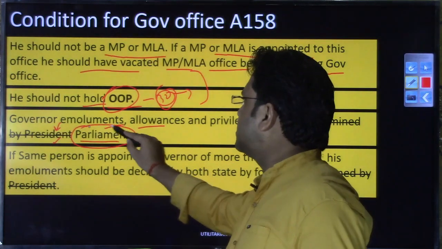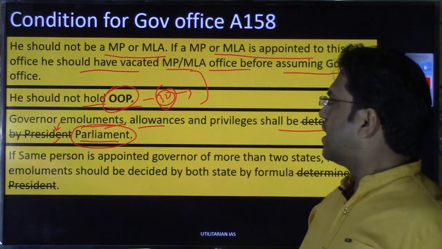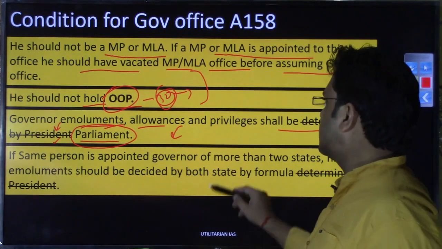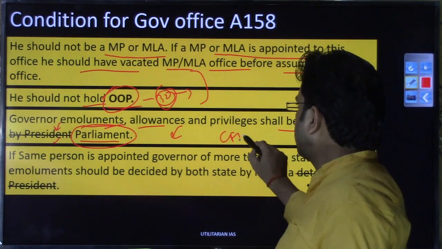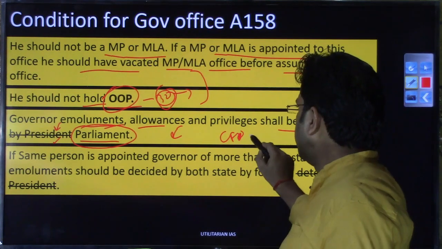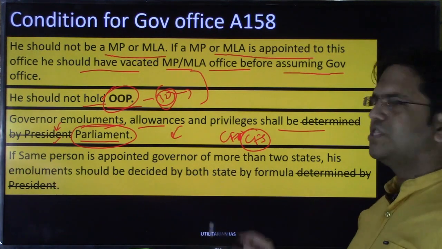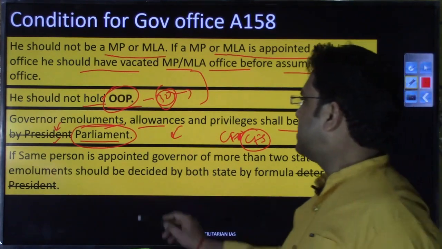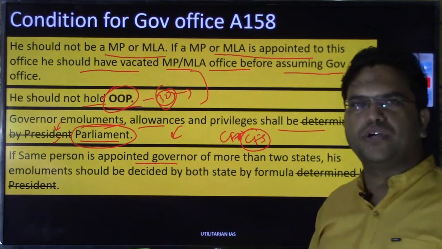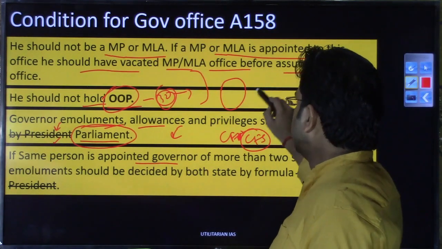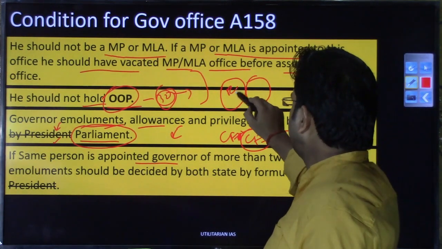Another provision is that his emoluments and allowances cannot be reduced during his term, and his allowances are charged on the consolidated fund, not of India, but of the states. I hope this point is understood. If the same person is appointed governor of another state as well, as I discussed in the previous case, suppose you have Rajasthan and UP.